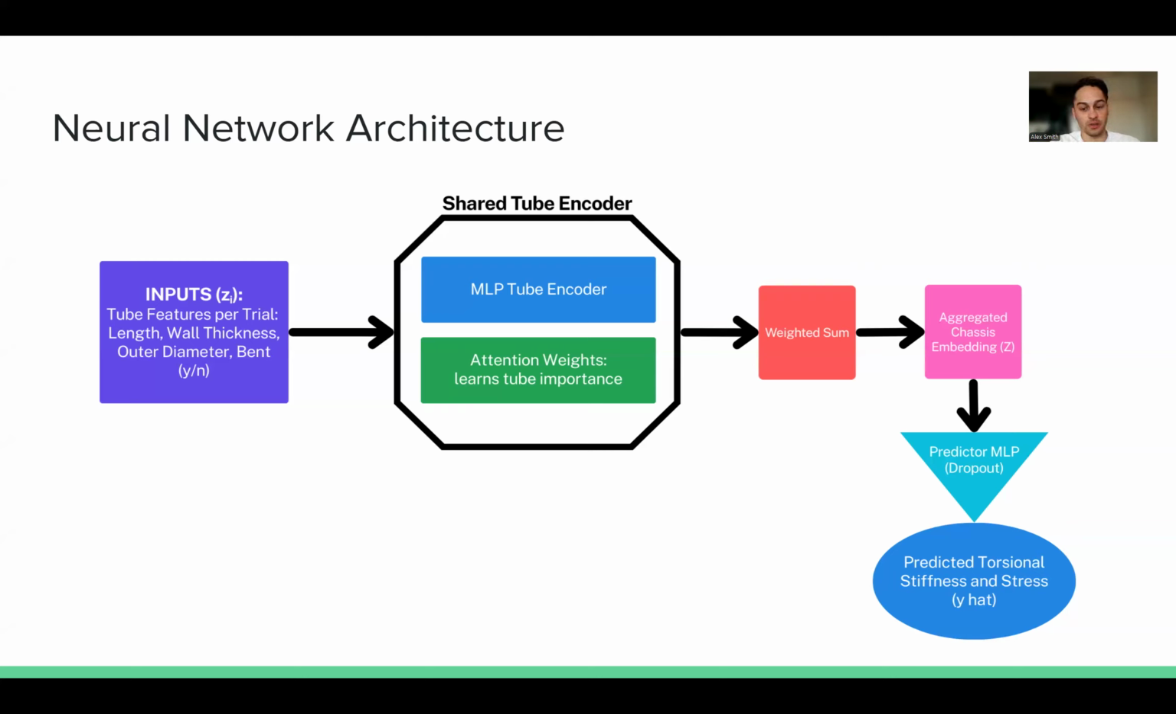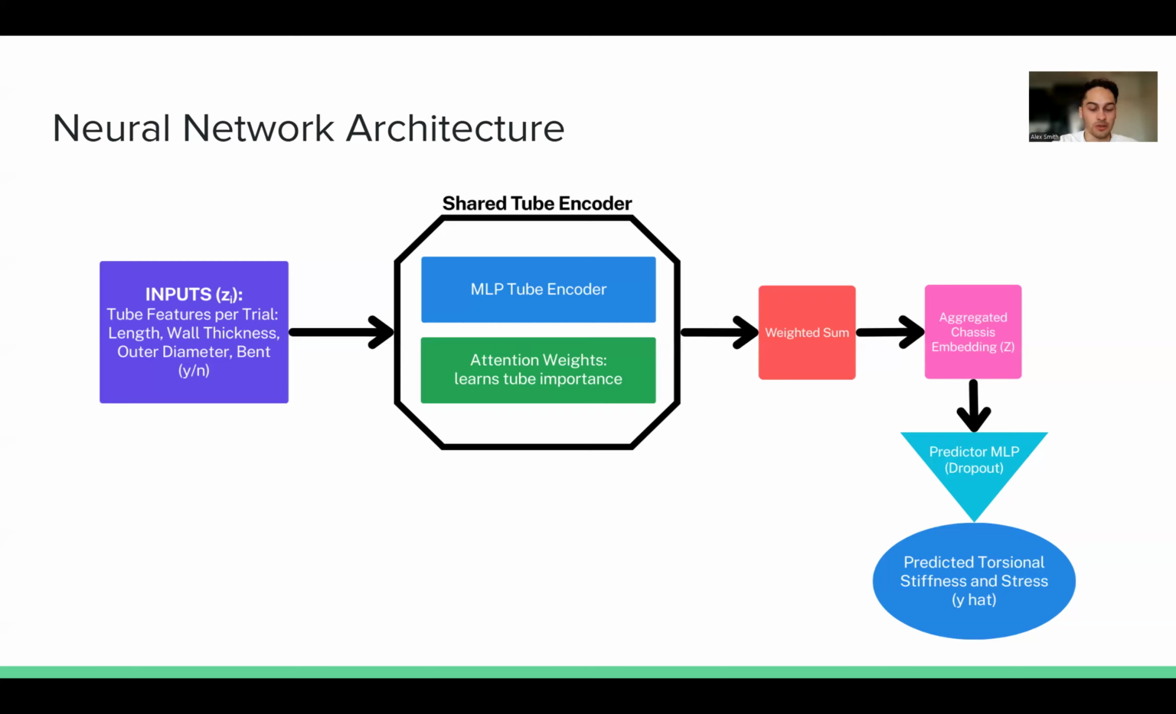Then we use attention to learn which tubes matter the most. So a tube that is thicker or longer and is bent might be more important than a tube that is shorter or thinner and may not be bent. So multiplying these two vectors by attention weights gives us our weighted average, which tells the network how important it is. Then we're able to compile this all into a single chassis-level vector, a fixed size summary, which is better for a neural network to learn.